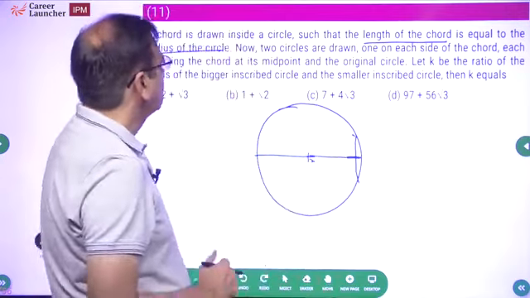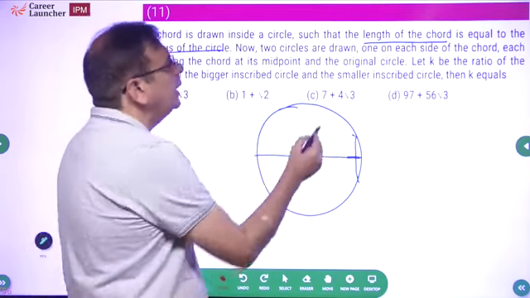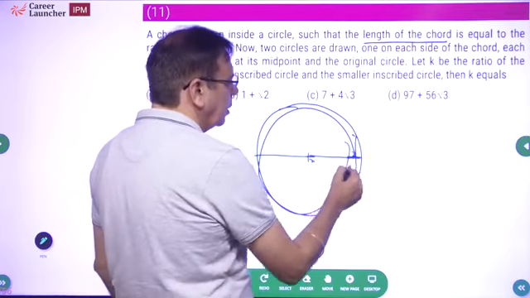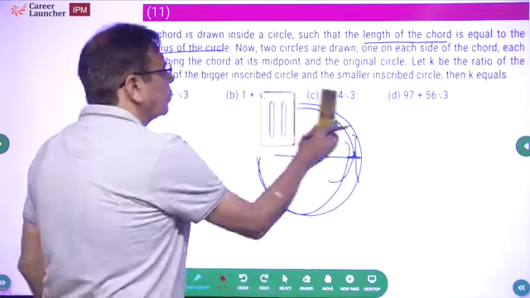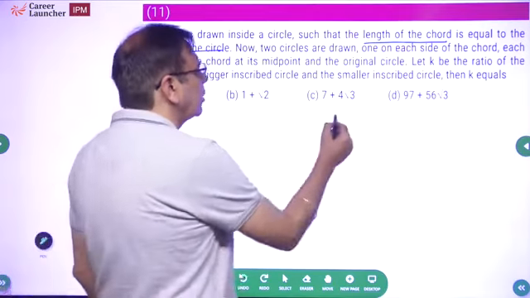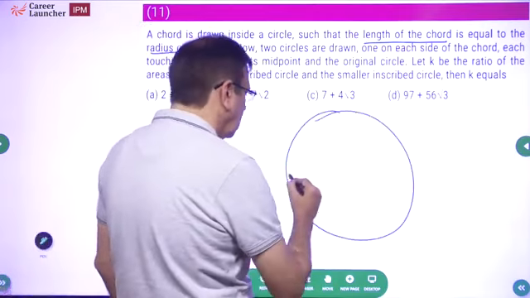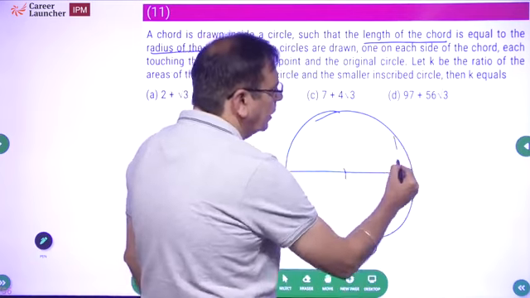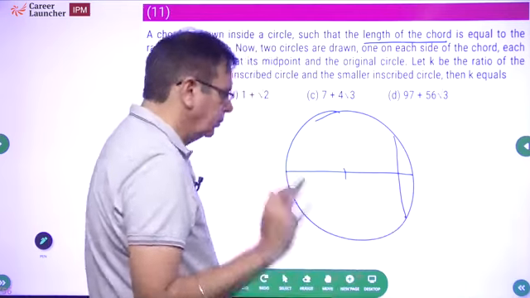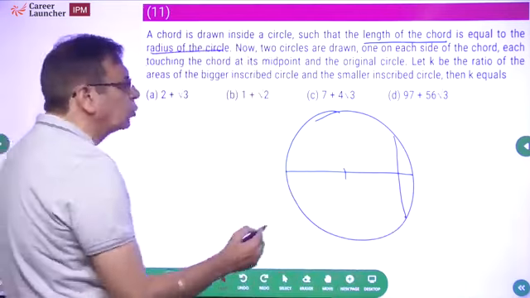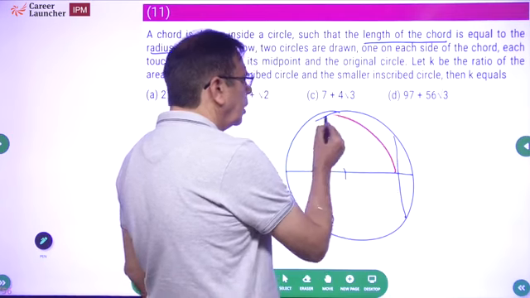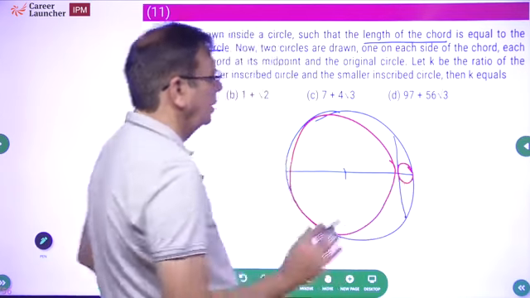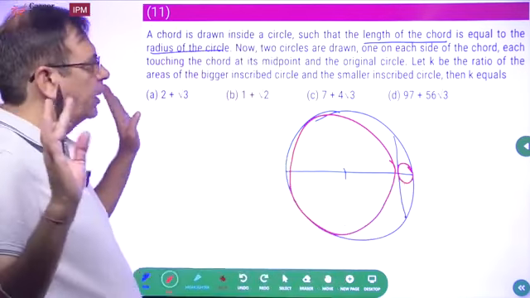Okay. Now, what does it say? Now, two circles are drawn, one on each side of the chord. So, one circle will be drawn like this. Okay. I'll just try to make it in two different colors so it is clearly visible. Use your rough sheet to measure this and you will find this. Okay. Right. Now, this is a figure. Now, we have to draw two circles. If you draw two circles, one circle will be like this, one circle will be like this. Right? I hope the figure is clear.